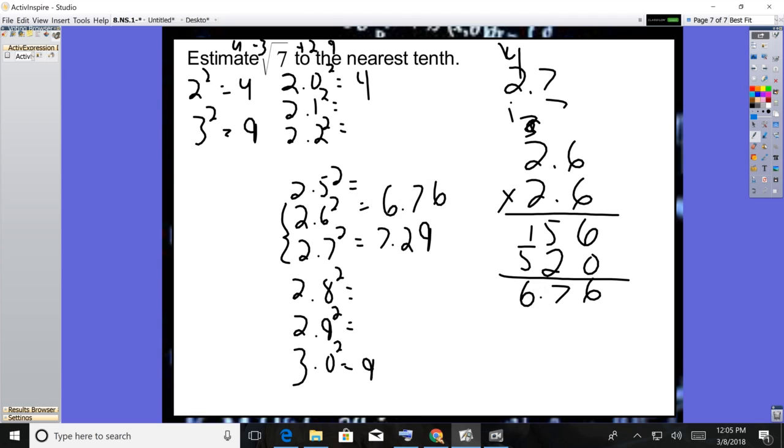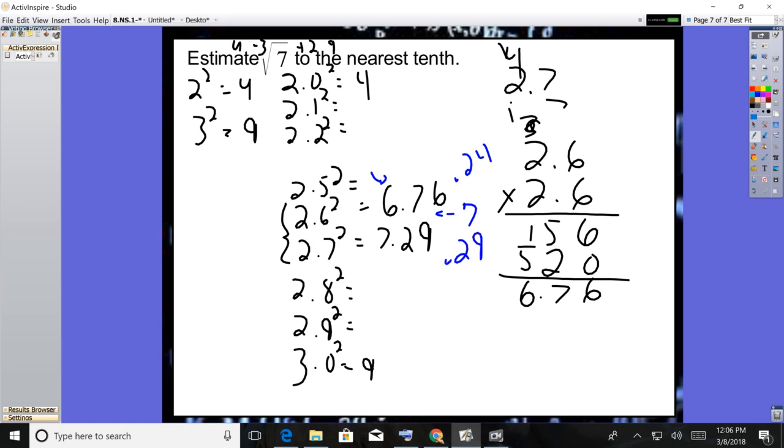So 7 is in the middle of those two, but we've got to figure out which one it's closer to. Again, I think about money. If I went to the store and bought something that was $6.76 and I gave them $7, I would need to get back 24 cents in change. But if I only had $7 and I wanted to buy something that was $7.29, I'd be 29 cents short.